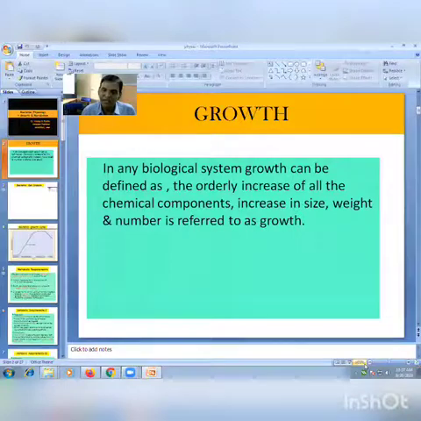Whenever bacteria gets maximum cell size, it starts the multiplication. All of you know bacterial growth occurs by binary fission. So what do we mean by binary fission? When one cell reaches the maximum cell size, it starts multiplication. So one cell produces 2, 2 produce 4, 4 produce 8, 8 produce 16, 32, 64 like that. Such type of cell division is called binary fission.